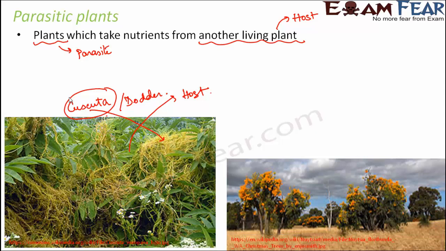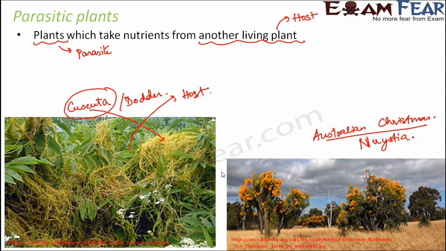Another example is the Australian Christmas tree. So this is called the Australian Christmas tree because of its appearance. That is how it looks. So these plants are also called Nightshade. So that is also another name of the same plant. So these plants are equipped with green leaves. So if you look at these plants, they have green leaves. So that means they have chlorophyll. So they can photosynthesize and provide their own nutrition.